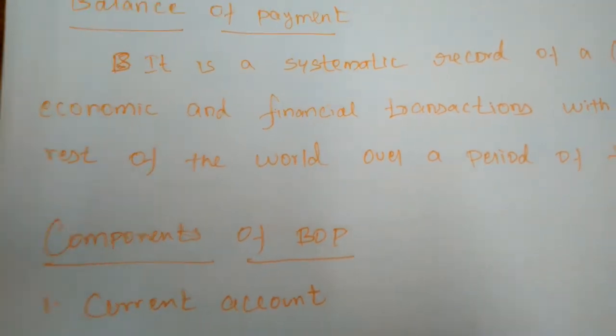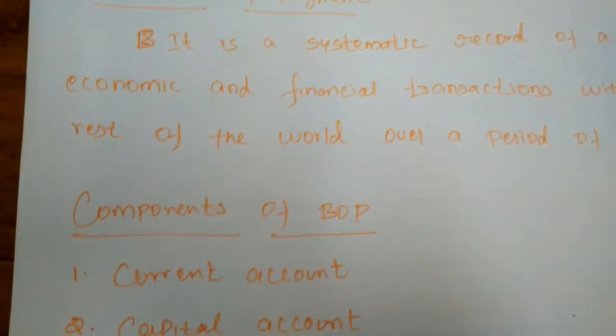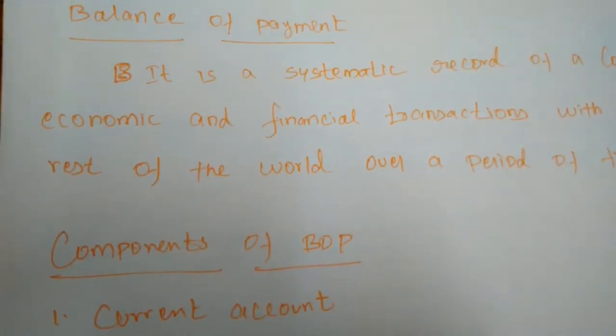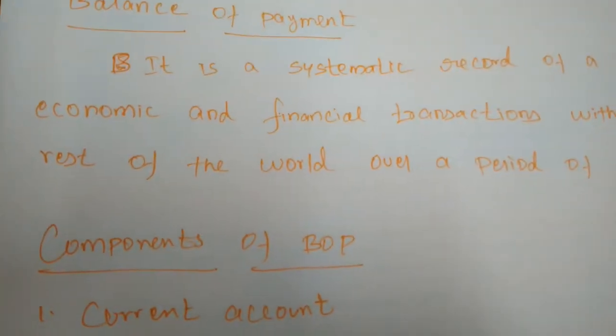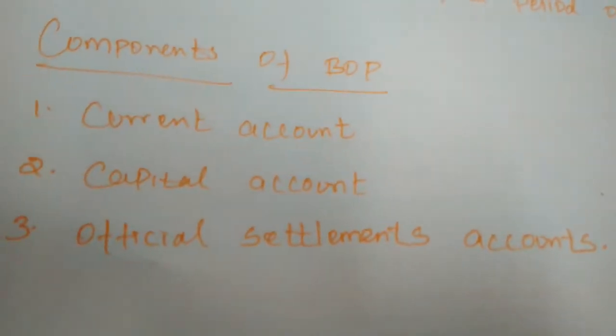So normally, the money transactions held in internal trade are similarly considered in the balance of payment. In this balance of payment, some components are there.